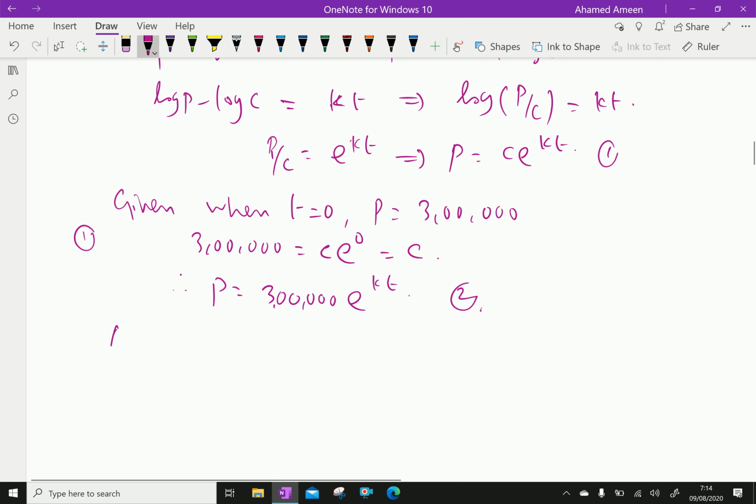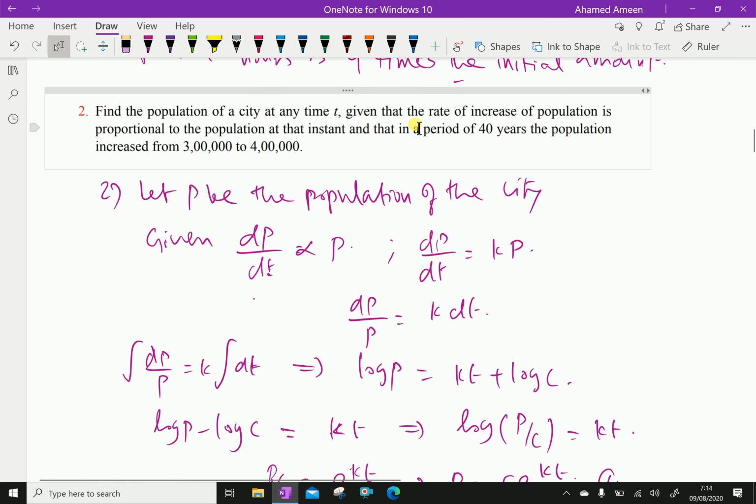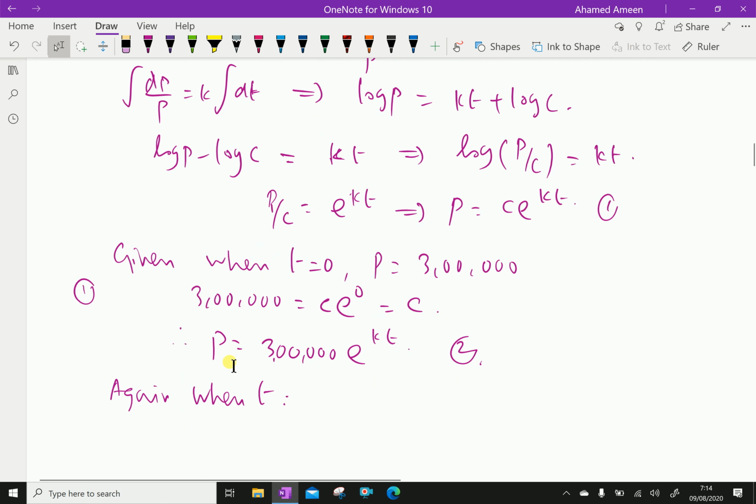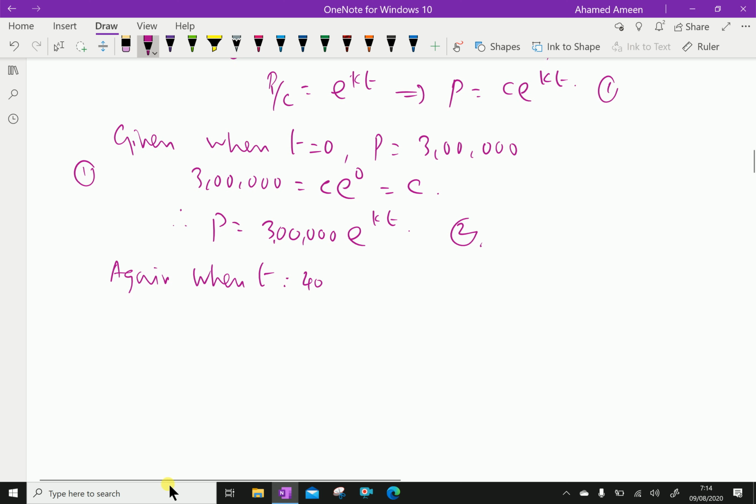Again, when t equals 40 years, after 40 years of time, the population increased from 300,000 to 400,000. When t equals 40 years, P is 400,000.